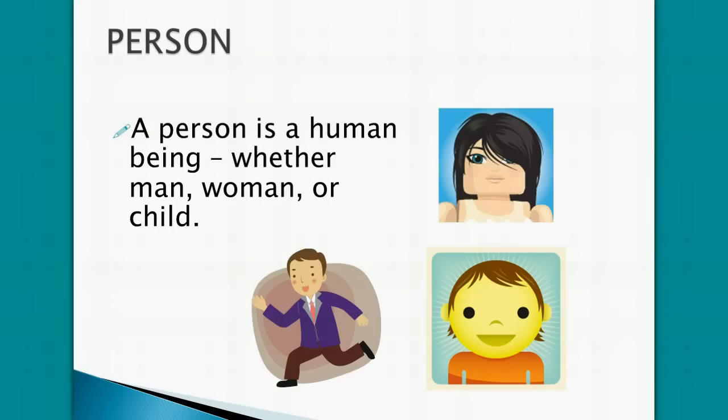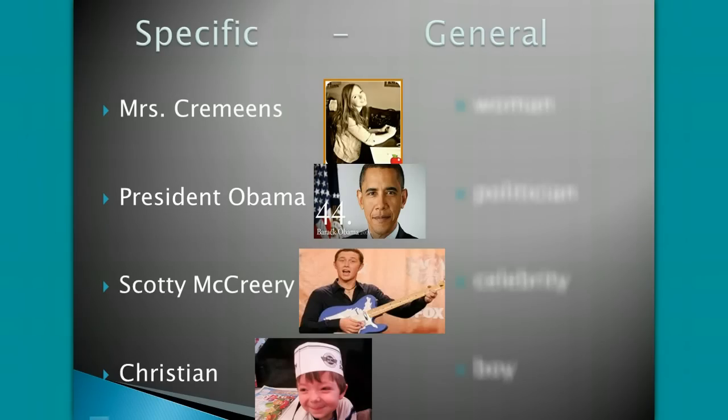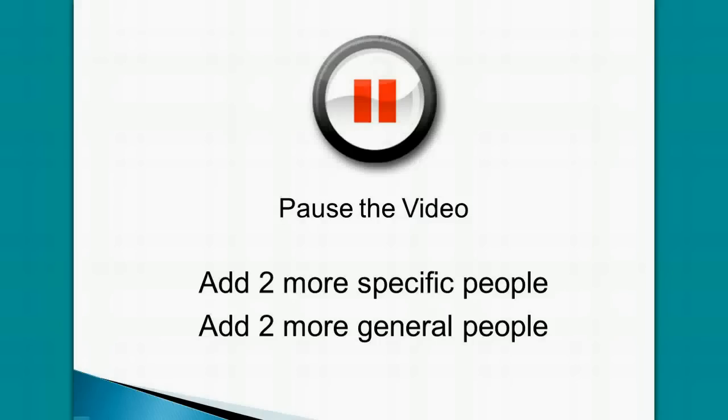A person is a human being, whether man, woman, or child. Nouns can be specific people. For example, Mrs. Cremines, President Obama, Scotty McCreery, and Christian are all specific people. Nouns can also be general people. For example, woman, politician, celebrity, and boy are all general people. I would like you to pause the video and add 2 more specific people and 2 more general people to the chart in your WISC.